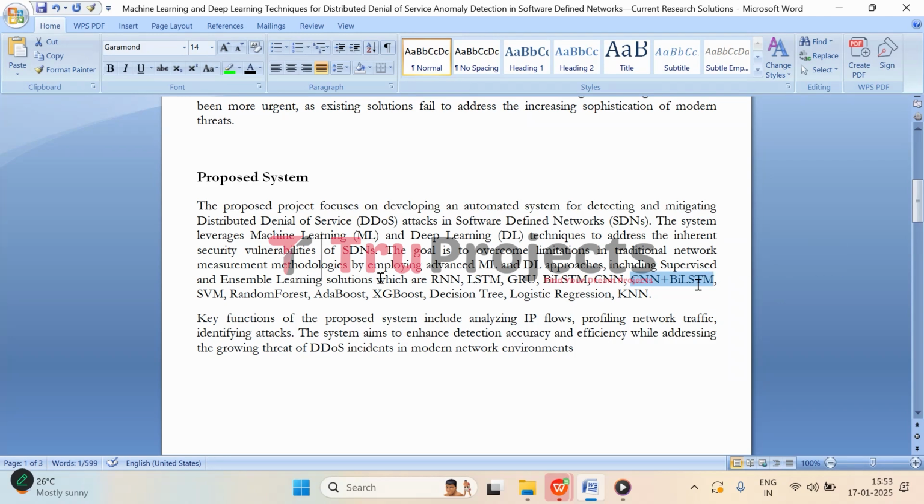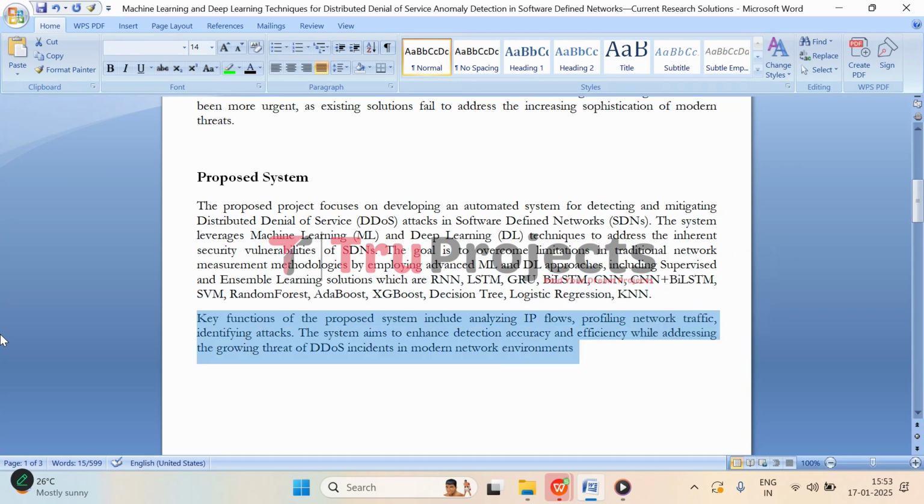So these are the deep learning models incorporated for attack classification. Then these are the machine learning models, which are support vector machine, random forest, AdaBoost, XGBoost, decision tree, logistic regression, and KNN. So these are the set of models used in this project to classify the attacks.